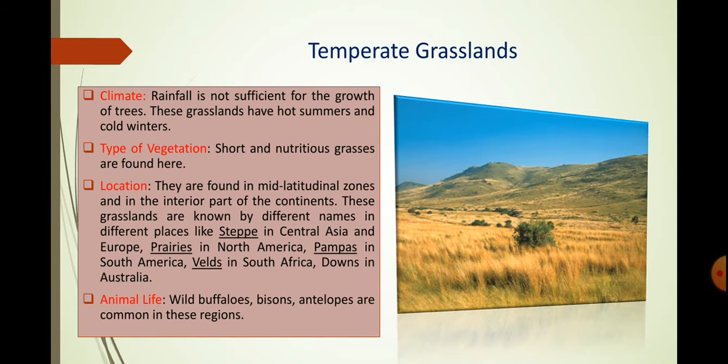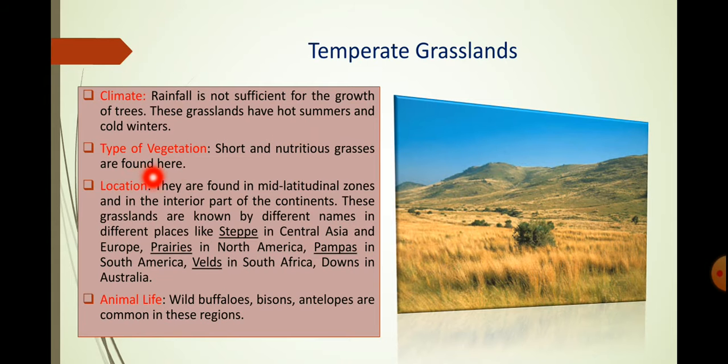Next comes your temperate grassland. What is temperate grassland? The rainfall is not sufficient for the growth of trees. These grasslands have hot summers and cold winters. Due to the insufficient rainfall, the vegetations grow very less.